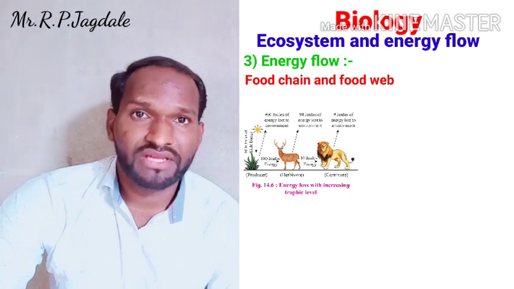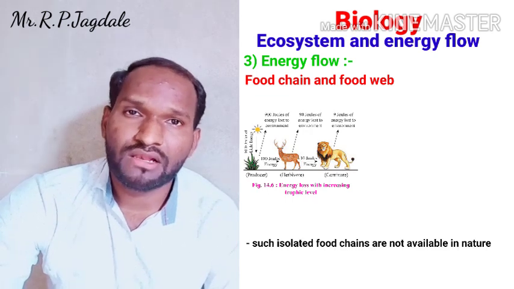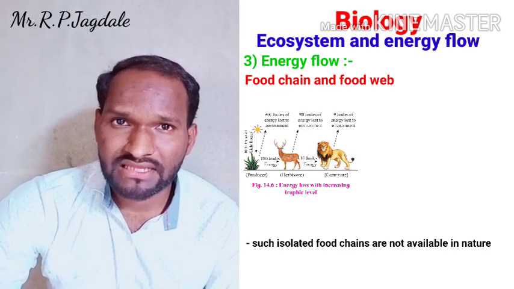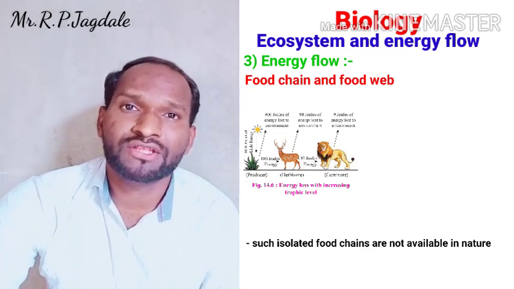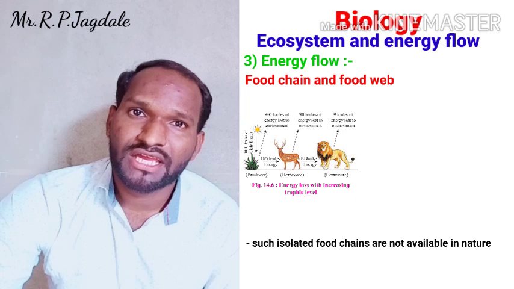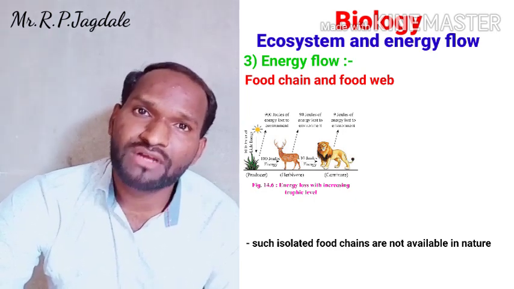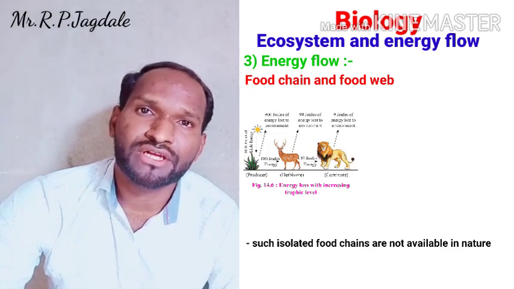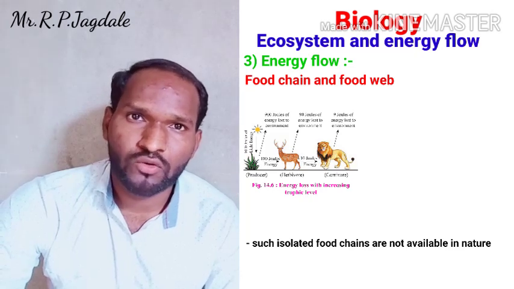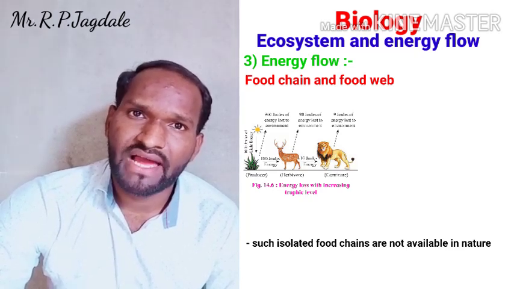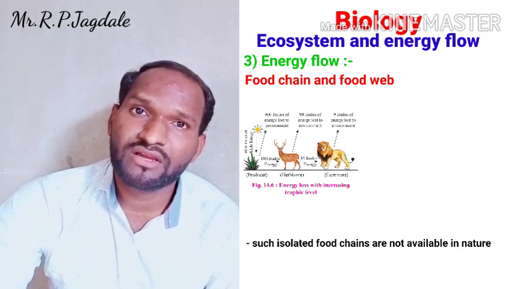But in nature such a type of food chain is not available. Food chains are there, but such isolated food chains are not available in nature, because if we eliminate one of the organisms from that food chain, the entire food chain is going to be disturbed. For example, in the above example, grass, goat and lion. If the lion or goat is eliminated, think of that.